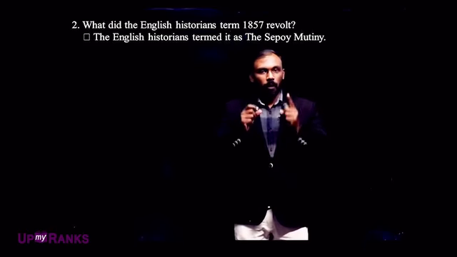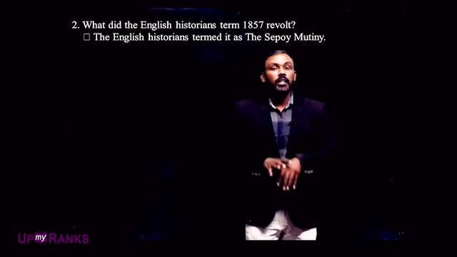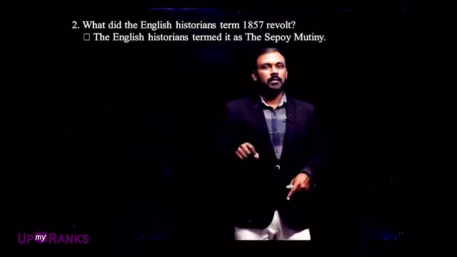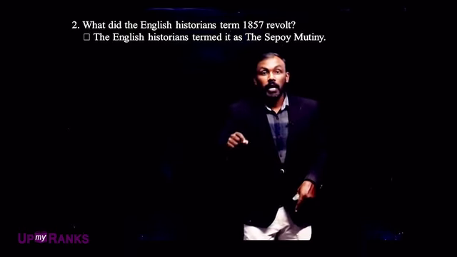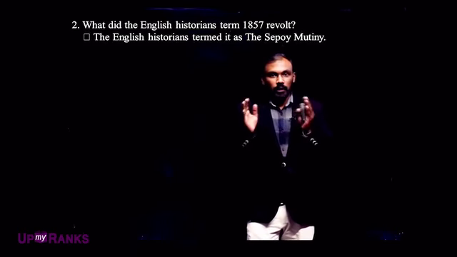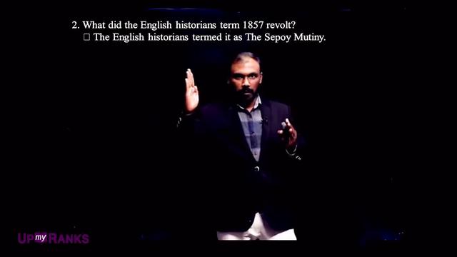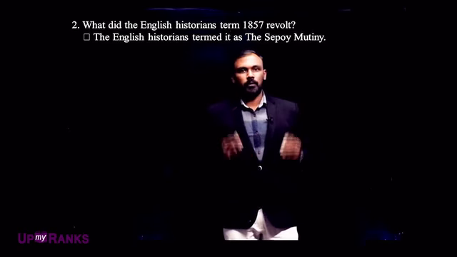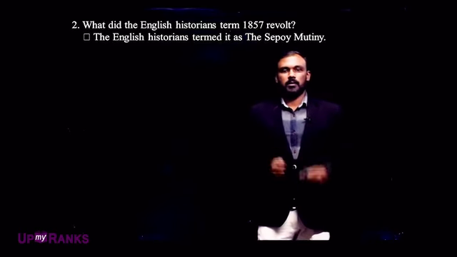Because not only the Sepoys, all other civilians also joined their hands in this revolt. That is why Indian historians termed it the first war of Indian independence. So now I think you got the answer. According to the Indian historians, this is the first war of Indian independence. According to the British historians, the 1857 revolt is termed only a Sepoy Mutiny. This is a very important question.